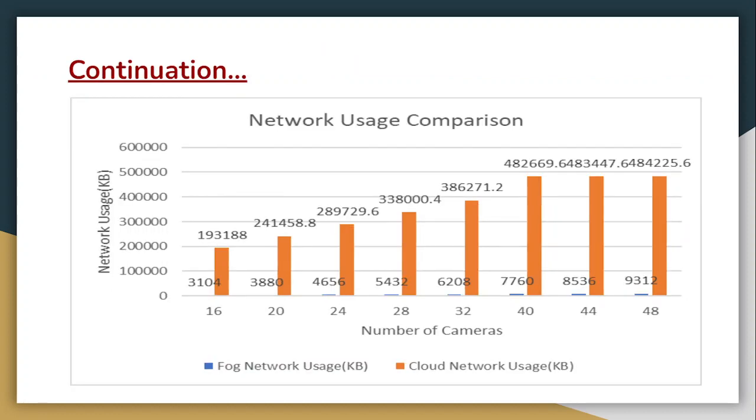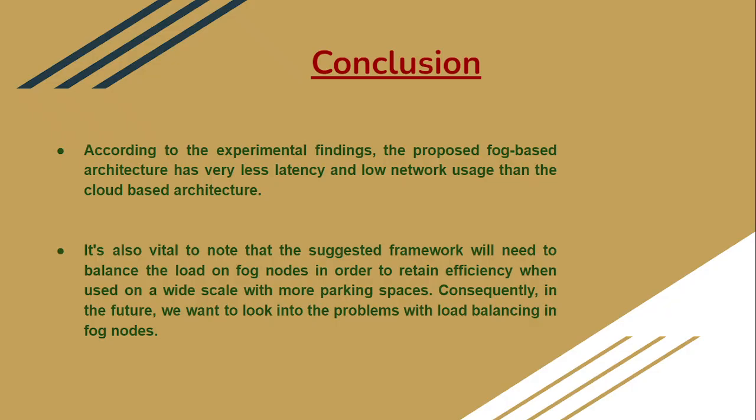Similarly, for the network usage in both these architectures, the cloud-based architecture uses lots of network, while the fog-based architecture uses quite a small amount of network. As you can see from this table, it is quite a small fraction of the network that was used in the cloud.